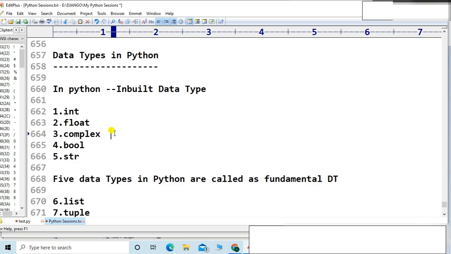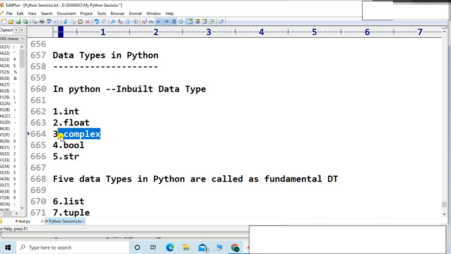For this concept, Python provides a complex data type. If you have to develop a mathematical model for data science or machine learning, the complex term is definitely required, because there is a frequency term. EC students know very well about frequency, amplitude, those things. Electrical and mechanical engineering students also need it. So complex is a very much required data type.